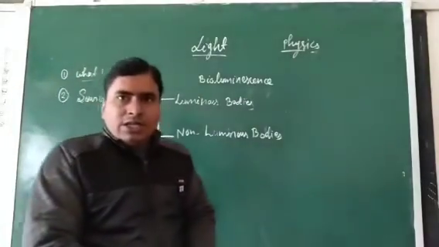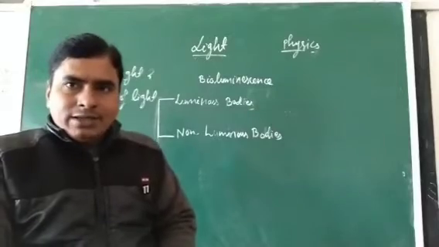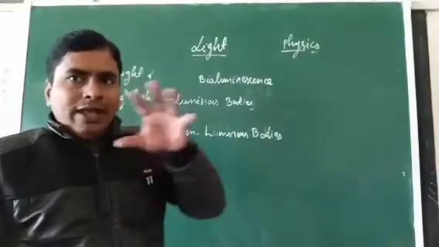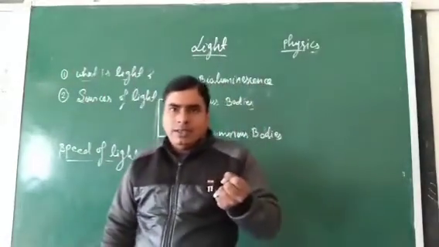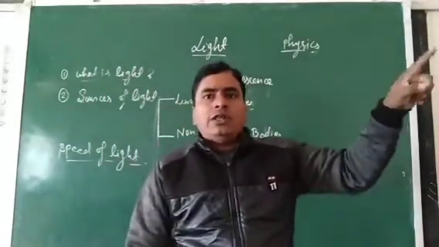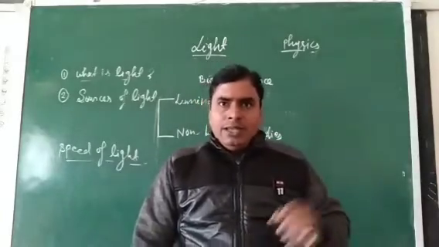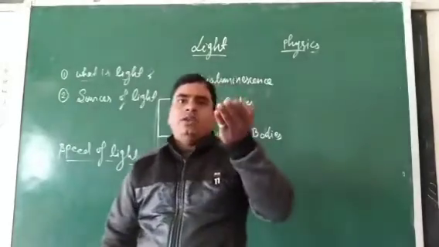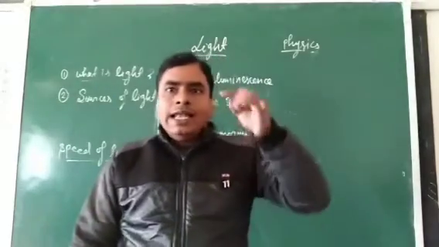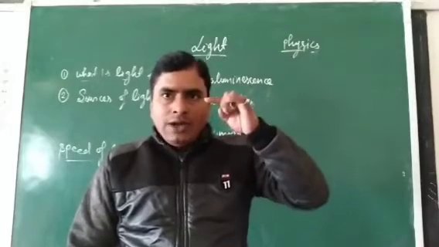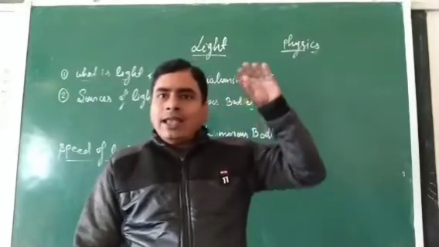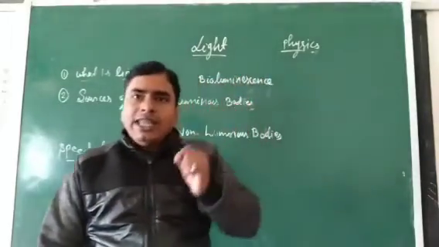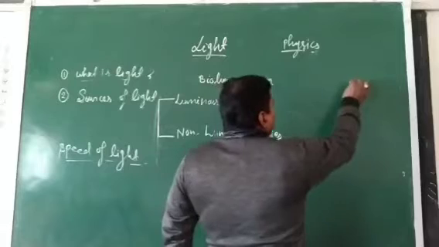How is it possible for us to see the objects? When the light ray comes from the source, suppose when we switch on the bulb, this invisible energy falls on the objects, bounces off, enters through our eyes and makes an image of that object on the retina of your eyes.